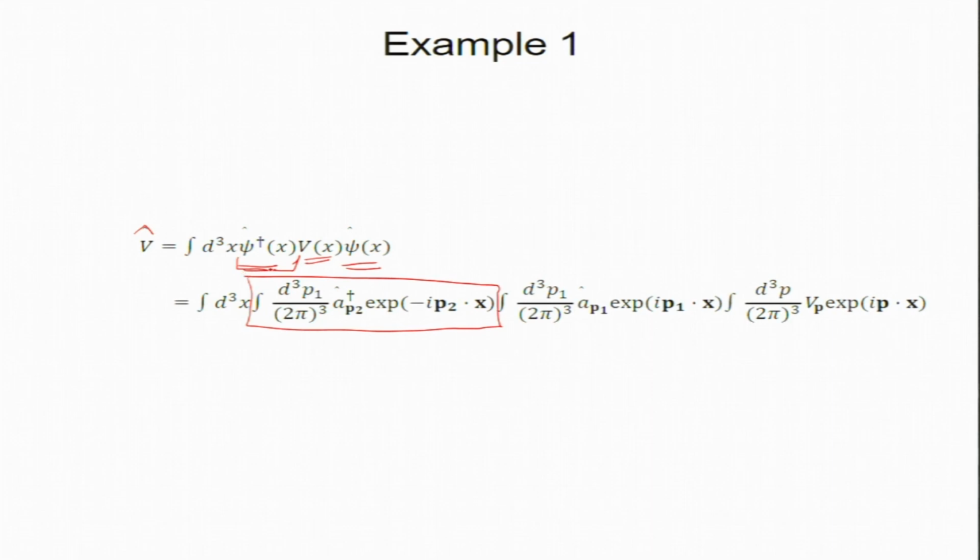Psi dagger in Fourier space is a dagger p2 exponential minus i p2 dot x, and integrate. I made a mistake, this is p2. So this is the definition: this creation operator in real space is written in Fourier space, and as I said, a lot of calculations are done in Fourier space.